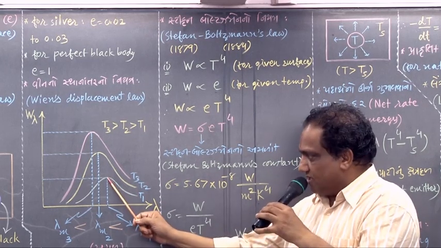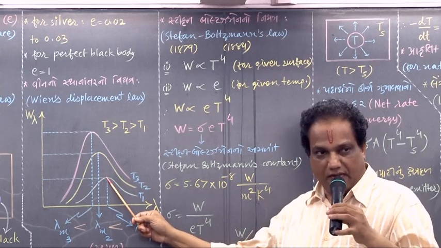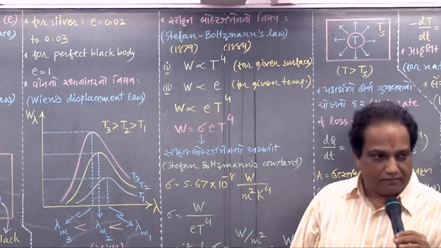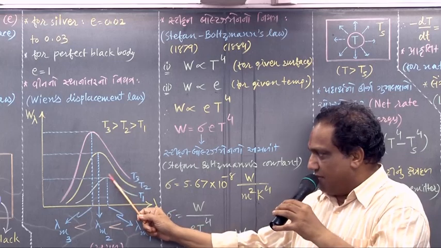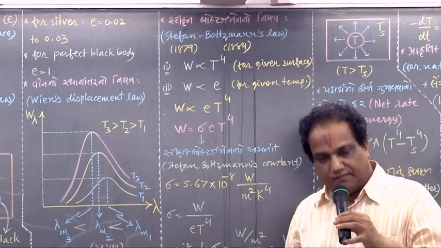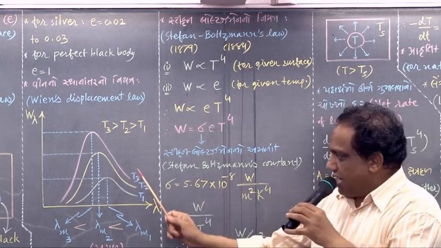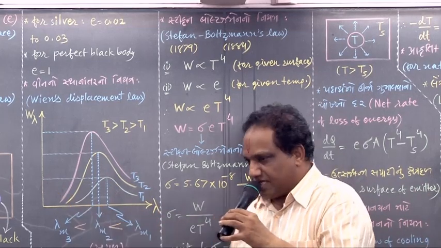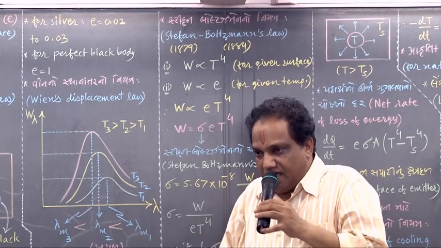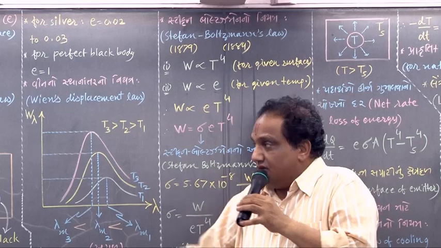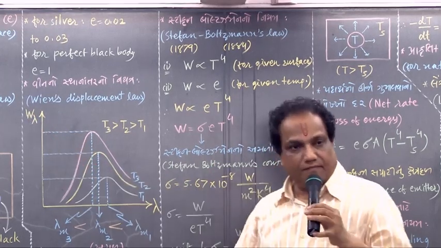So here what is maximum, lambda or W lambda? At the peak point, W lambda is maximum. Height means y coordinate, and the y coordinate is W lambda.